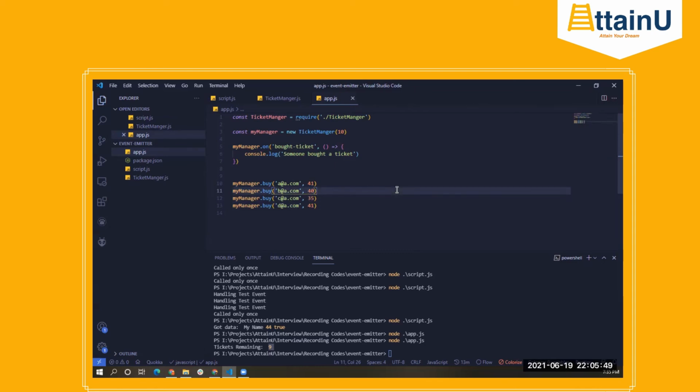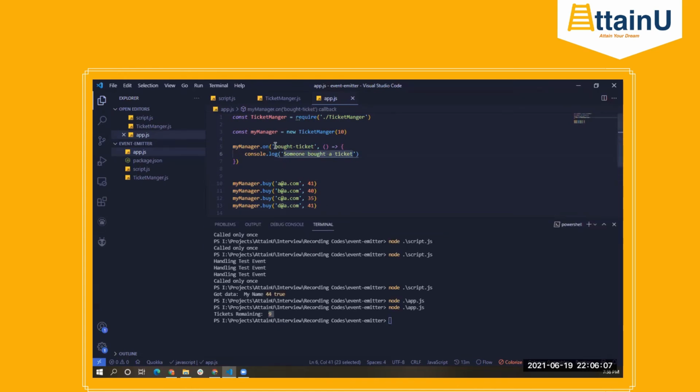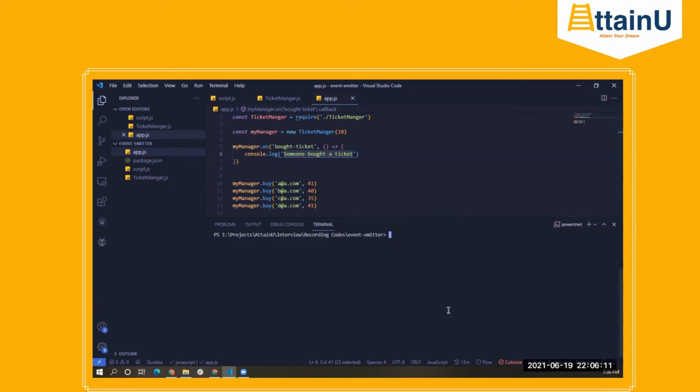So we have four people who are buying a particular ticket, 4 times. If everything is correct, the expected output is that "someone bought a ticket" should be logged 4 times. How? Because we have attached an event listener. So let me clear this up.